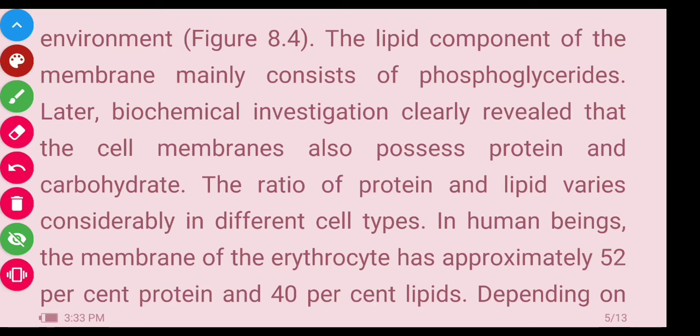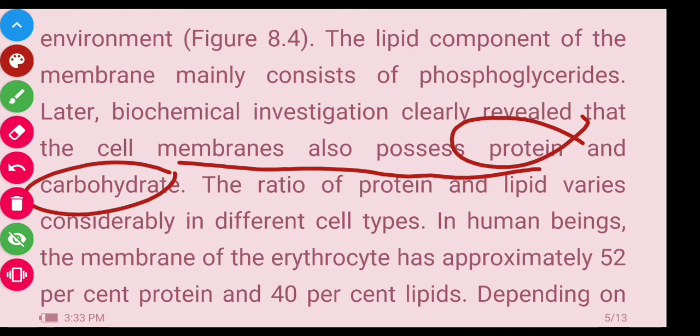Now, with more biochemical investigation, scientists studied it further. After this study, it is investigated and clearly revealed that the cell membrane also possesses protein and carbohydrate. What was first discovered? The cell membrane consists of a lipid bilayer, having a hydrophobic tail and a hydrophilic head. Now after the biochemical investigation, it is revealed that the cell membrane possesses protein and carbohydrate also.